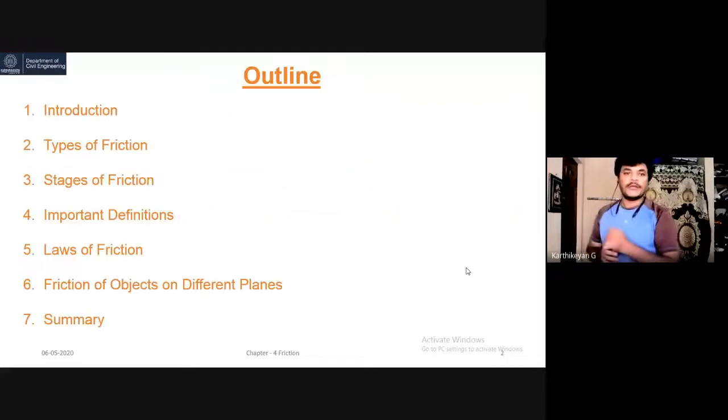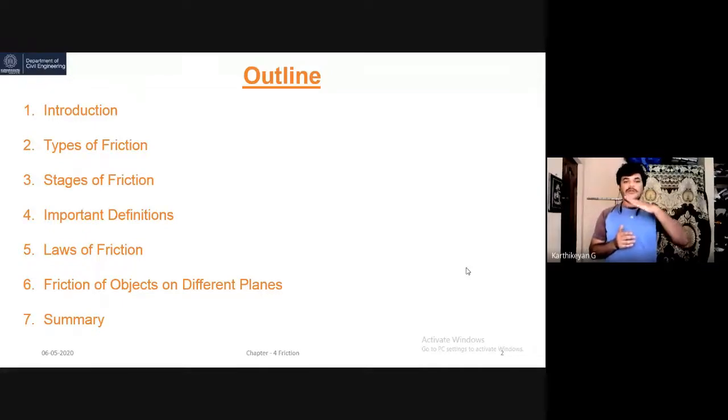The outline of today's talk is: number one, introduction to friction; second, the types of friction; third, the stages available in friction; fourth, some terminologies we need to keep in mind while dealing with friction; fifth, the laws of friction; and sixth, the friction of objects on different planes.